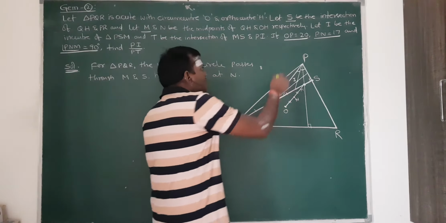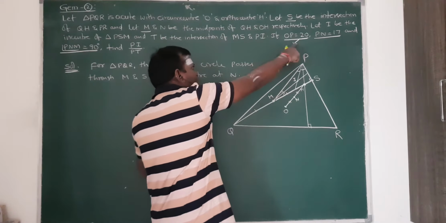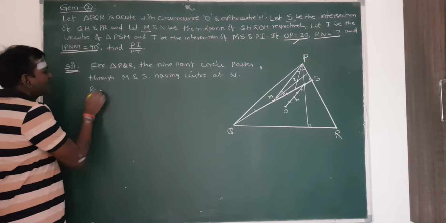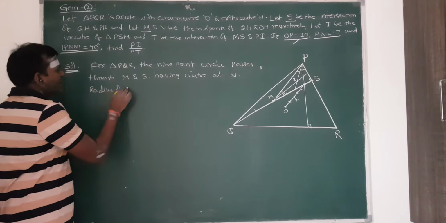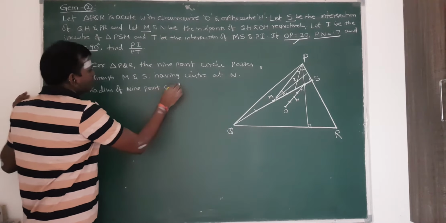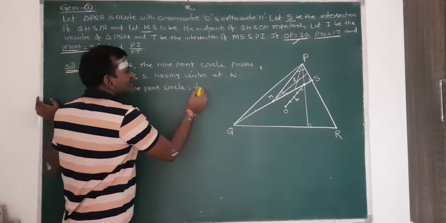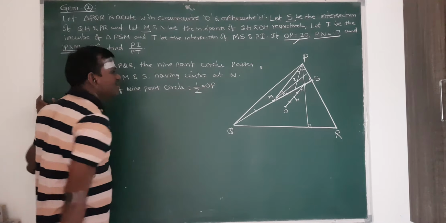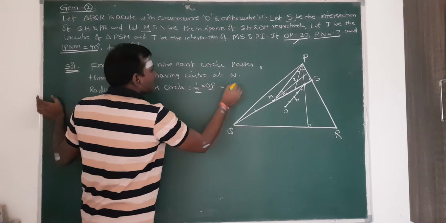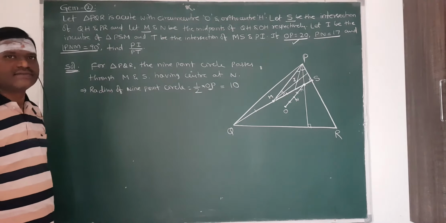So, the circumcircle is already given, OP. Circumcenter to vertex, that is the circumradius. The circumradius is given as 20. So, the radius of the nine-point circle is half of the circumradius. That means OP or OQ or whatever it is, OP length is already given as 20. So that's why this is 10. The radius of the nine-point circle is equal to 10.